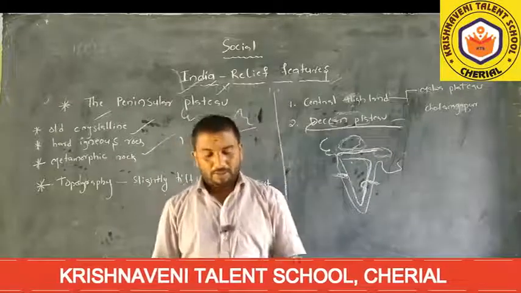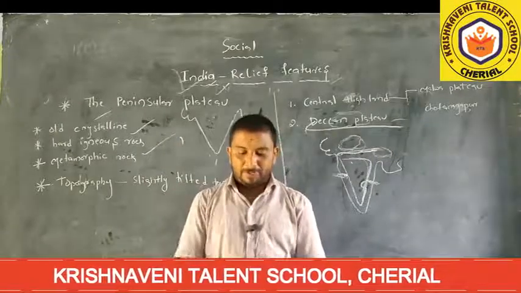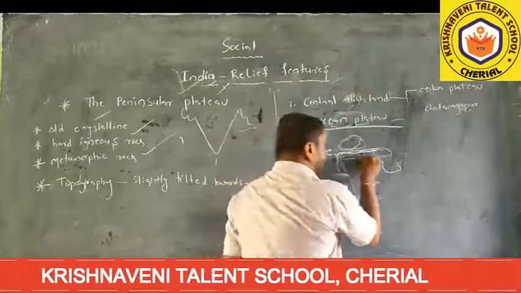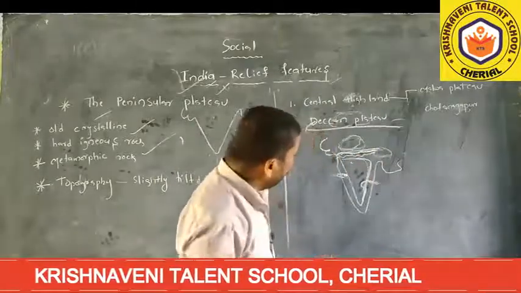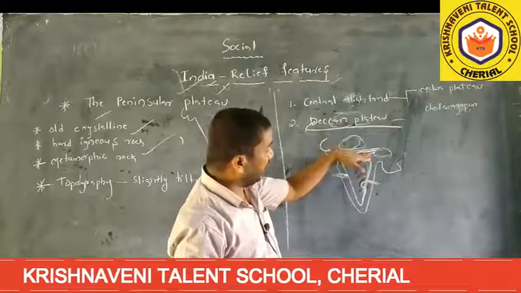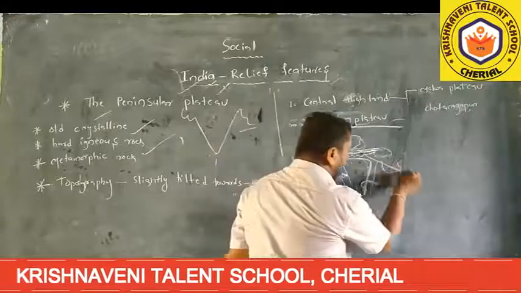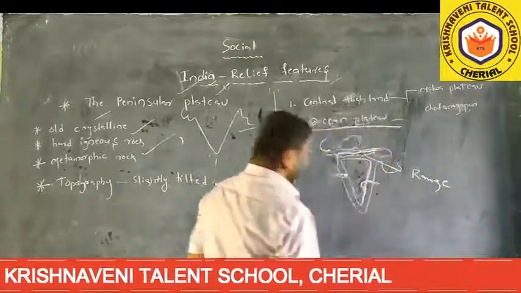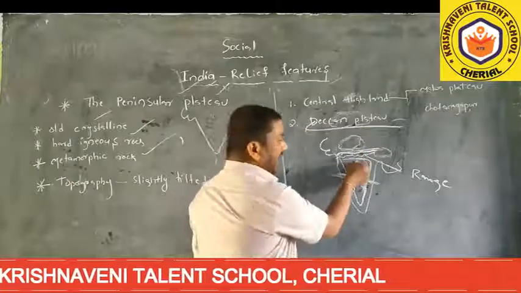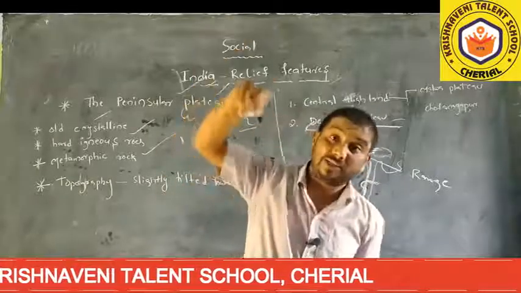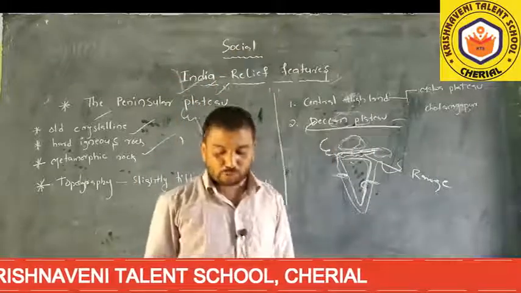When we observe, there is one more. The Satpura range is also here, on the northern side of the Deccan Plateau. On the north edge of the Deccan Plateau there is one range, and a range is nothing but a mountain. That is the Satpura range.